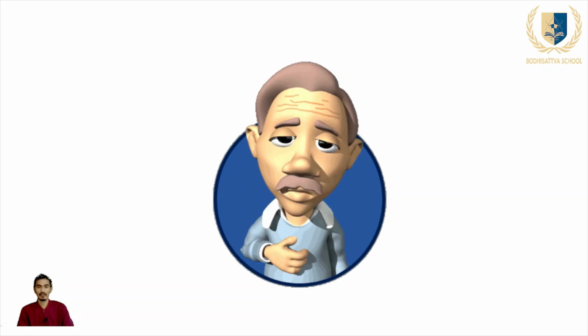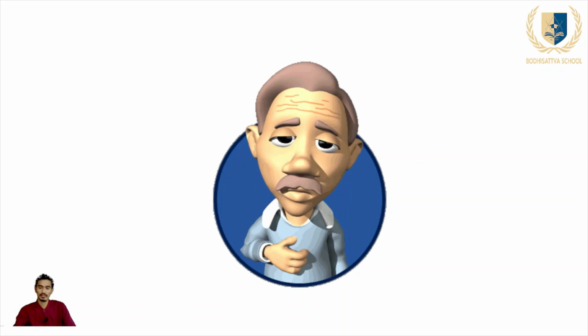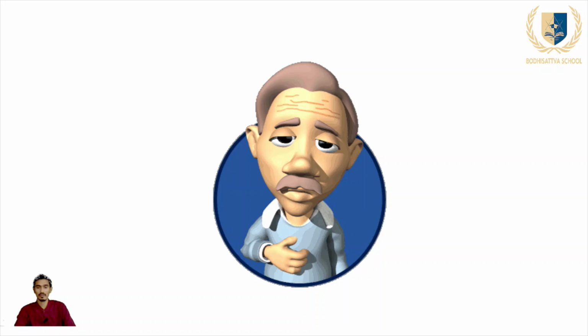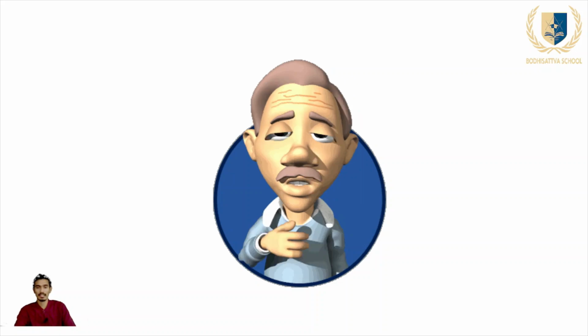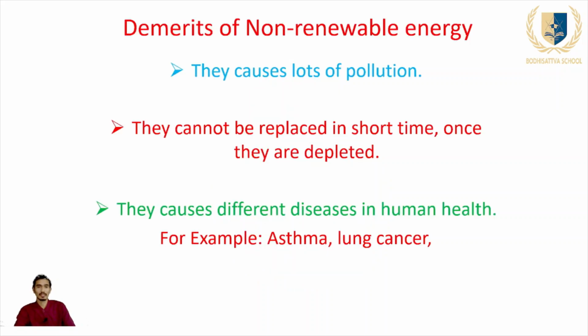So this is the person who is suffering from asthma, regular coughing, continuous coughing. These types of disease may occur in persons who are exposed to a large amount of the non-renewable sources of energy in their waste. That waste is chemicals or smoke. So they cause different diseases in human health, for example, asthma, lung cancer.